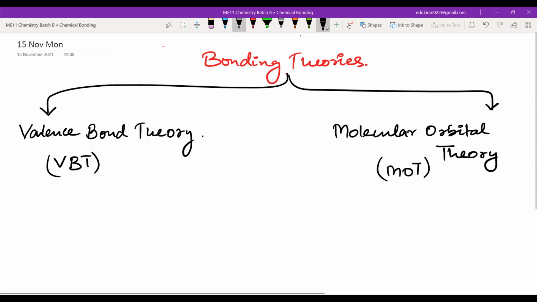So the concern of today's class is valence bond theory. Okay, it is valence bond theory. Mariam, we have just started. We'll be studying about bonding theories today. That is the valence bond theory and the molecular orbital theory. Yes, sir. Please write. So please write these two down. Then we'll start with valence bond theory.